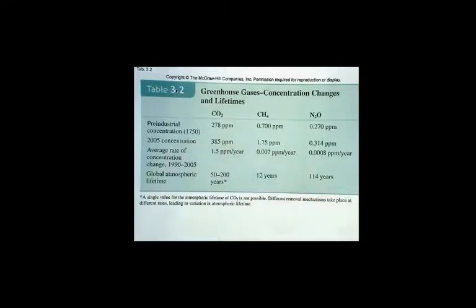The amount of time that it remains in the atmosphere varies widely because it's such a dynamic molecule and there are so many places for it to go. The methane and the nitrous oxide are easier to track: methane about 12 years, so it's not very long, whereas nitrous oxide about 114 years. There's not a lot of natural mechanisms to remove nitrous oxide from the atmosphere. So that's part of the problem.